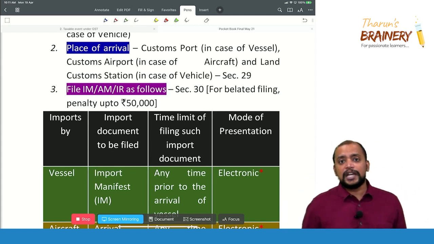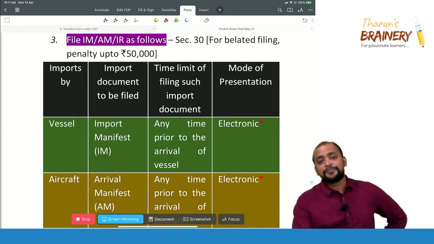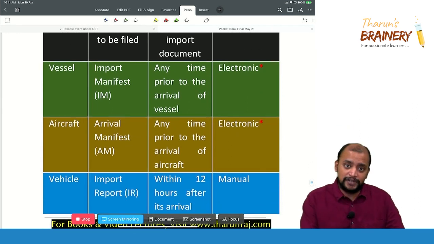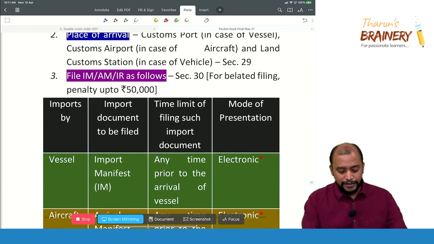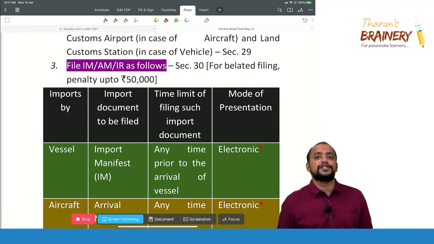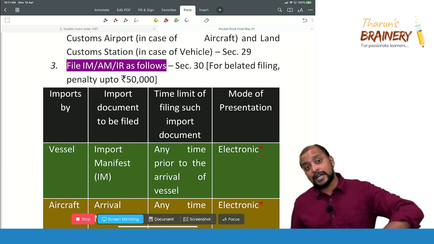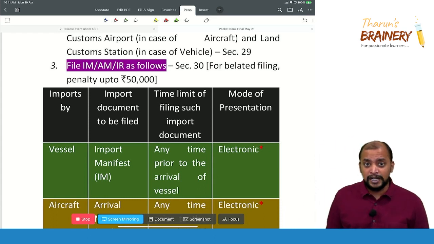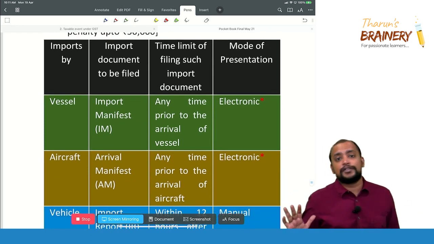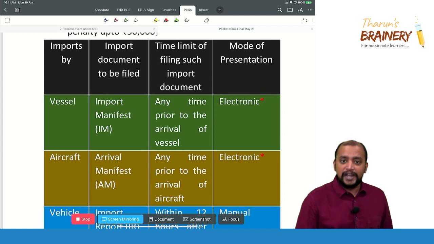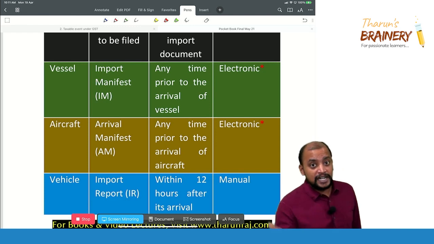Then they need to file import manifest, arrival manifest or import report. Already I told you, if it is vessel then import manifest, if it is aircraft arrival manifest, and if it is vehicle import report. And when do they need to file? If it is vessel, the import manifest needs to be filed at any time prior to the arrival of the vessel. Arrival manifest is also to be filed at any time prior to the arrival of the aircraft. Whereas in case of vehicle they can file it within 12 hours after arrival.